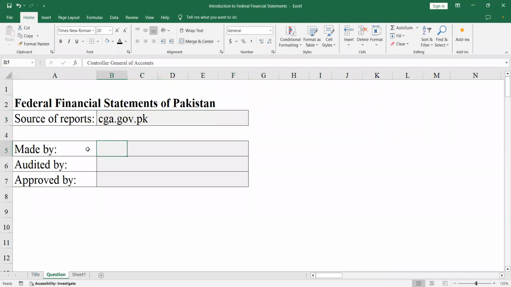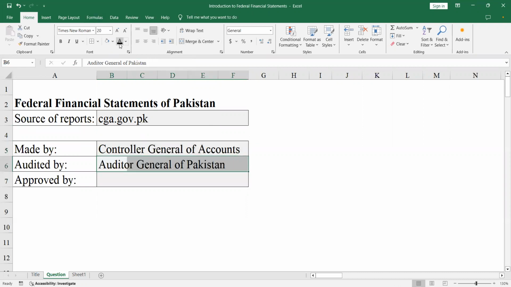These statements are made by the Controller General of Accounts. He is the biggest authority of accounts in the country. They are audited by the Auditor General of Pakistan. He is the biggest authority and the supreme auditor in Pakistan. And the statements are approved by the President of Pakistan. Every year, the President's seal approves the financial statements.